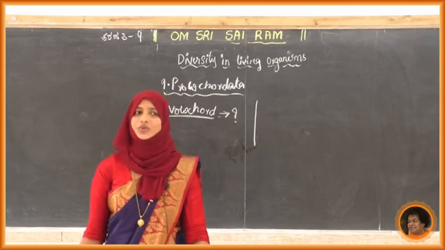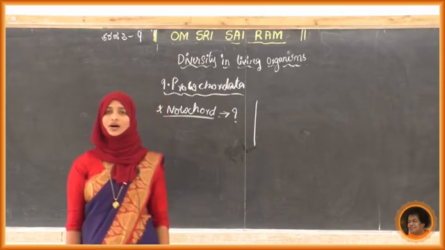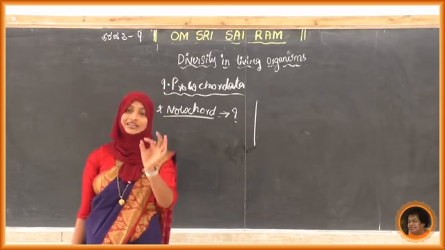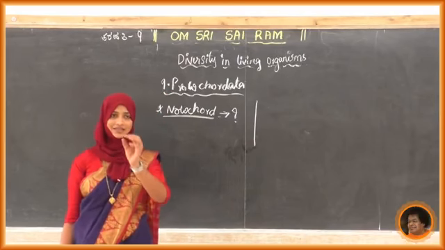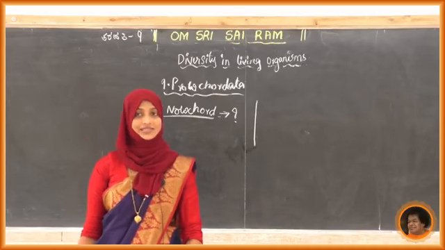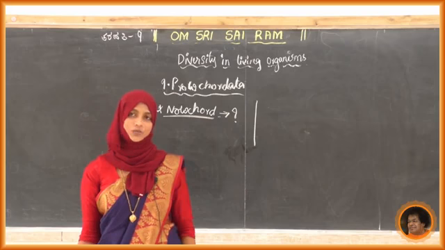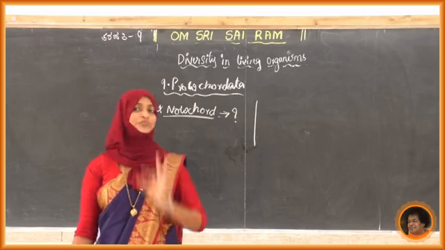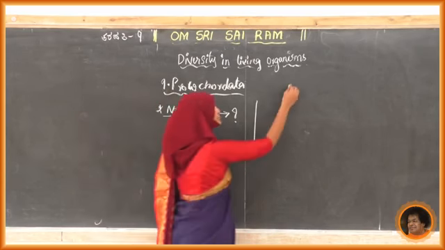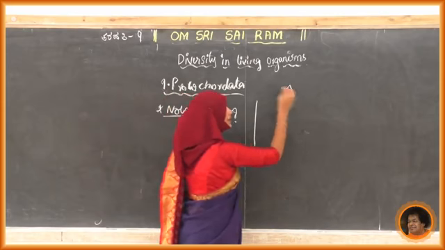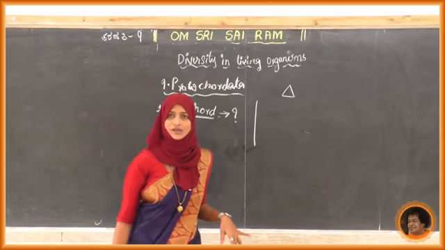I will tell you where it is present. I will take one example, Balanoglossus. Here I will draw a rough diagram, and you can observe a neat diagram in your textbook.